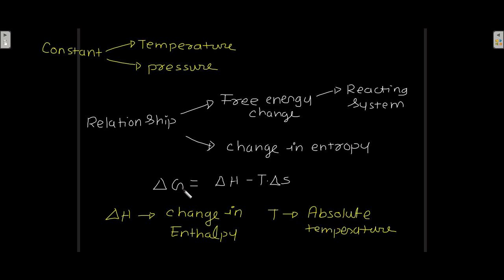So delta G, that is free energy change, is equal to change in enthalpy minus absolute temperature into change in entropy.